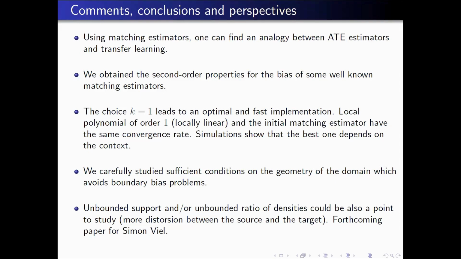But it depends on the setup. Sometimes it can be difficult to make the locally linear estimator work when the dimension is large. Of course, the nearest neighbors are not very good when d is large, but it is even worse for the locally linear case.